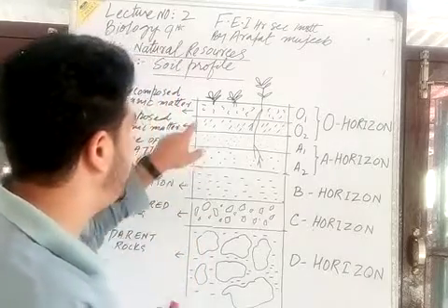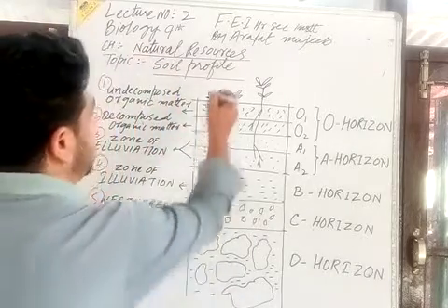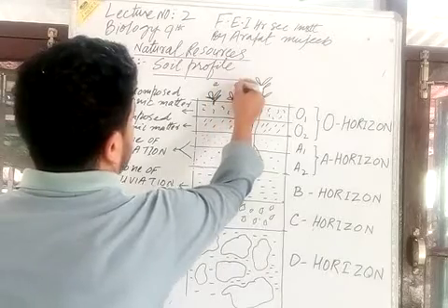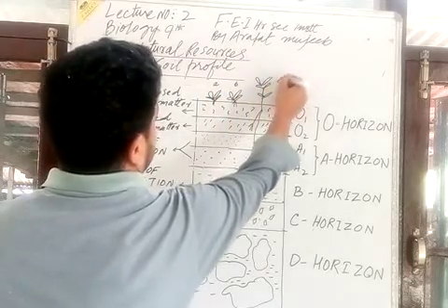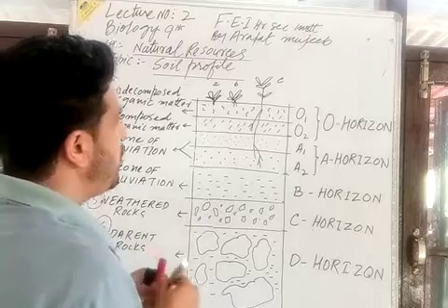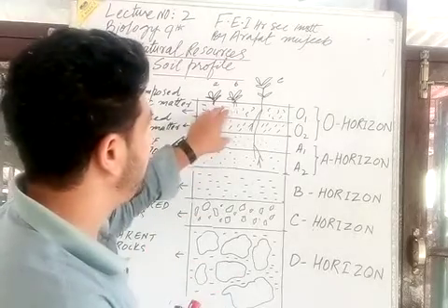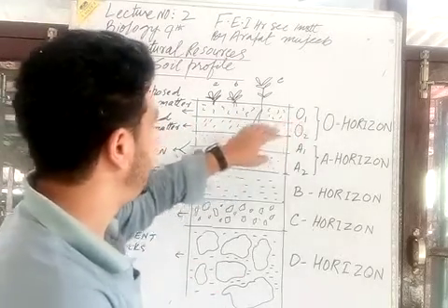You can see that I have shown in the diagram plant A here and plant B, and this is plant C. I have shown in the diagram how they did the growth in a horizontal layer.